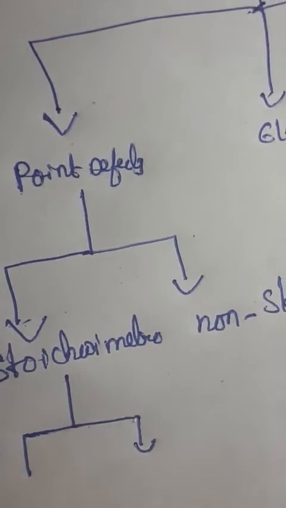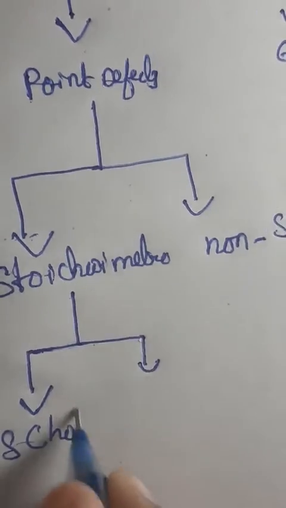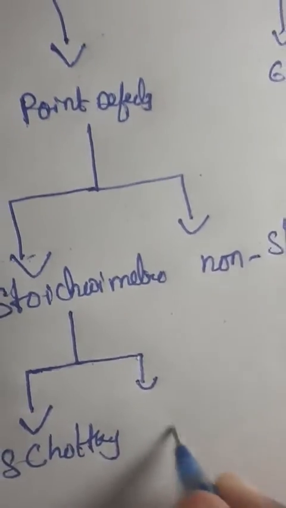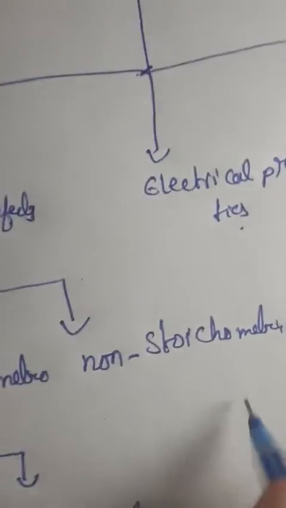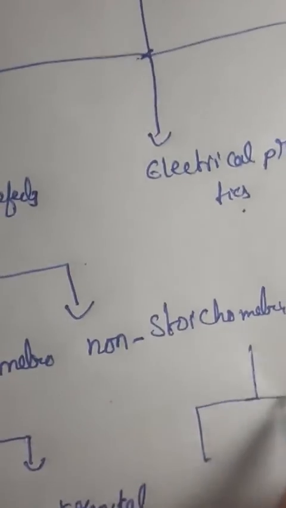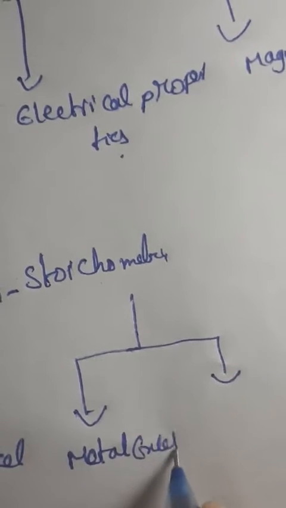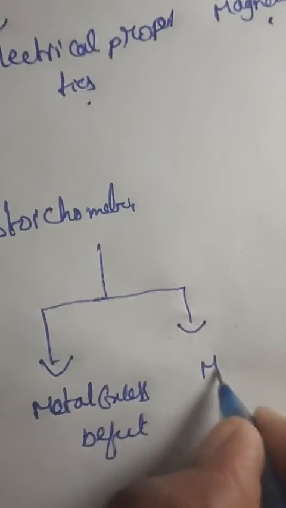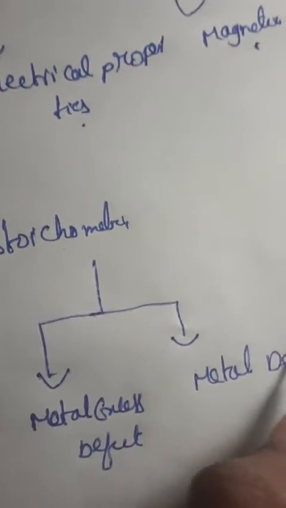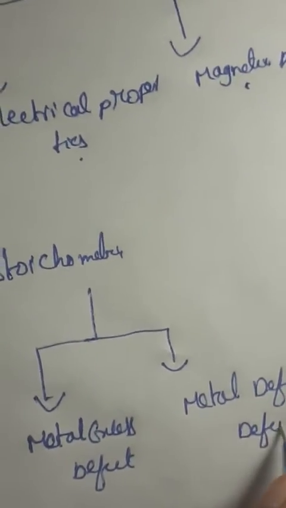Stoichiometric is divided into Schottky defect and Frenkel defect. Non-stoichiometric is divided into 2 types, metal excess defect and metal deficiency defect.